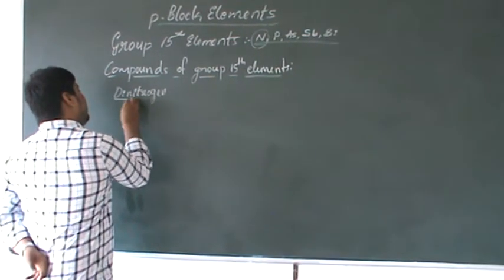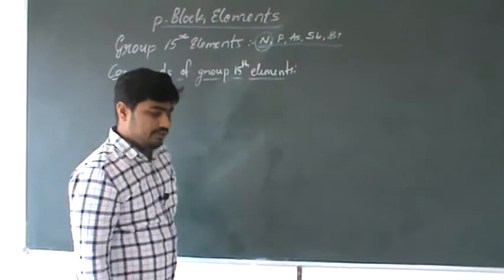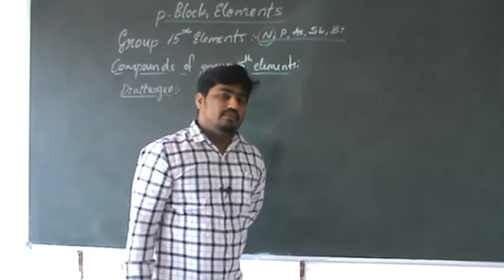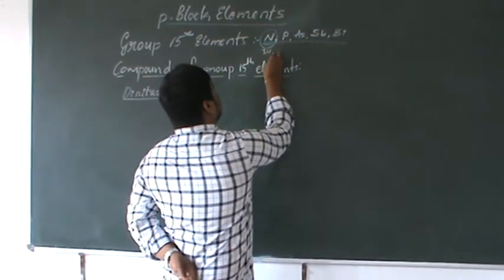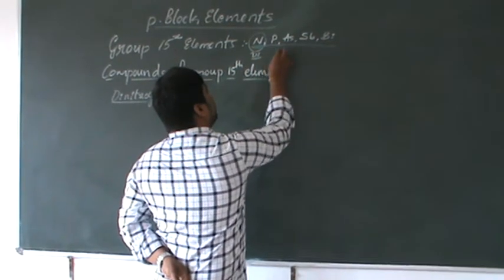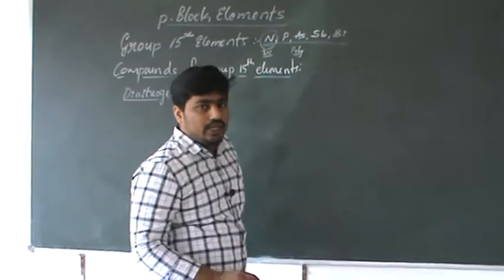In the anomalous behavior of nitrogen we discussed one thing: nitrogen is diatomic. It shows diatomicity, but others show polyatomicity.